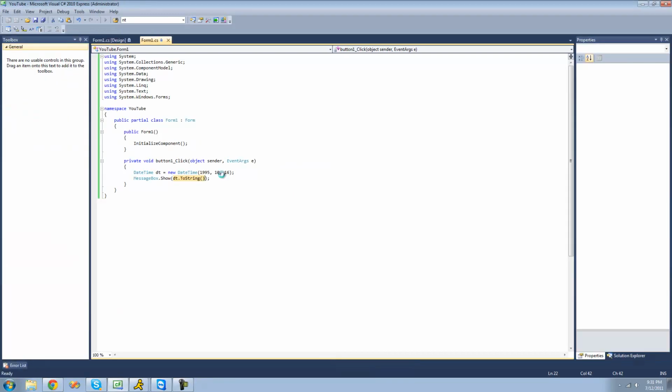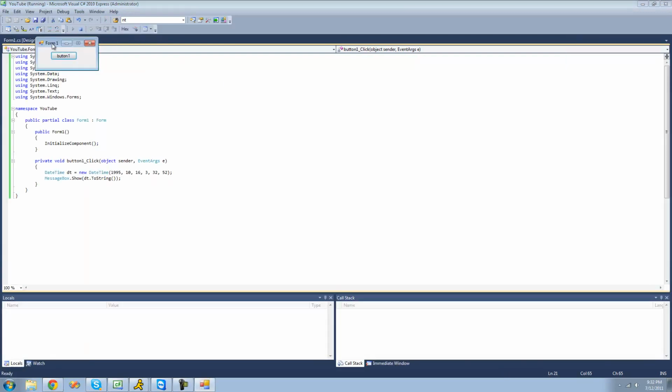And we can change that. If we wanted to also pass through the hour and so on, we could do that as well. We can do the hour, the minute, and the second. For the hour, I'll just put 3 a.m., the minute will be 32, and the second will be 52. So now we should get a message box saying 10/16/1995, and then 3 in the morning, 32 minutes, and 52 seconds.